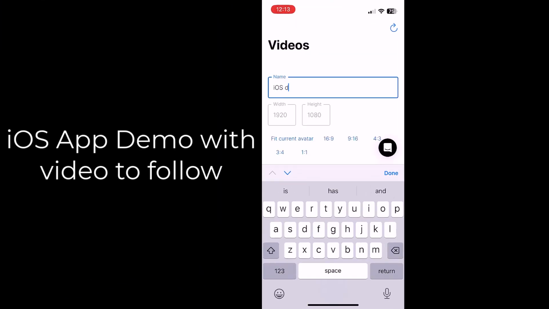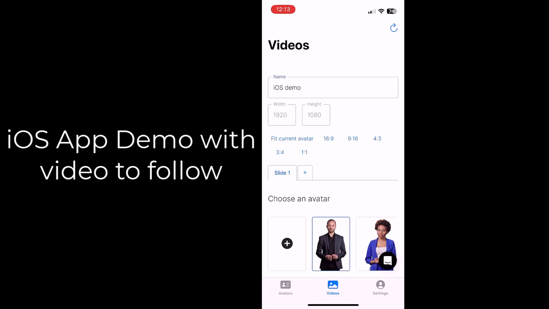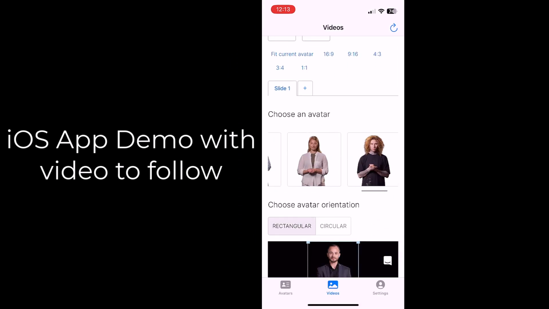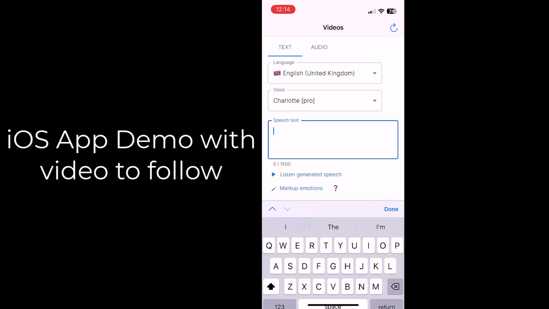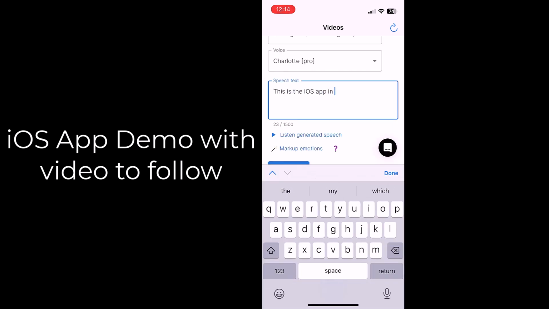Now, it's really useful to have an iOS app, because I found that I was away from my desk for some time and I needed to do a post, so I just used the iOS app. And you can see the iOS app here. It's not as flush as the desktop version, but you can still use it to generate avatar-based videos.